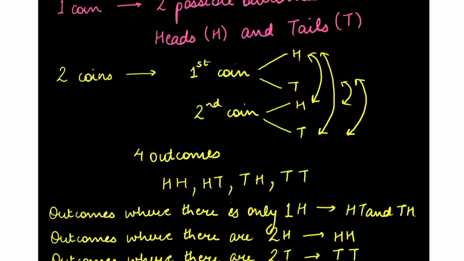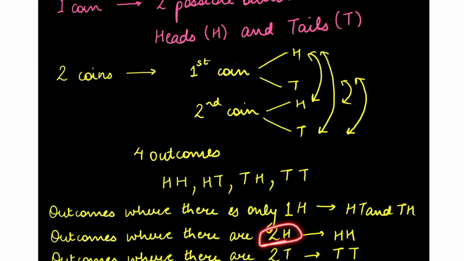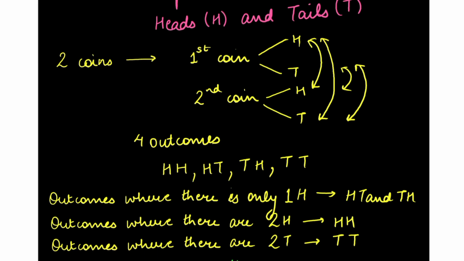Now, outcomes where there are two heads. Only one outcome is there where there are two heads, HH. Outcomes where there are two tails: similarly, only one outcome is there where there are two tails.